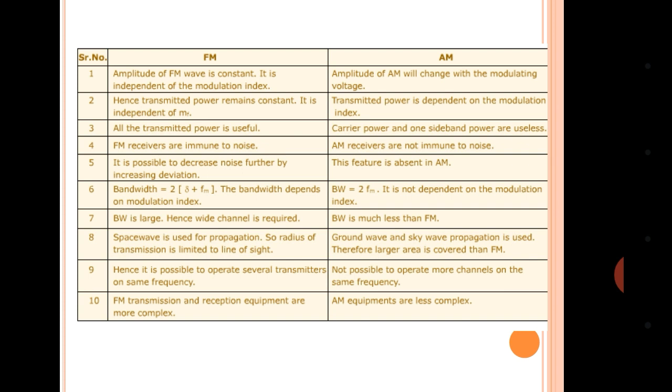Bandwidth is large in FM, hence wide channels are required. In AM, bandwidth is much less than FM. In AM, bandwidth is quite less, but in FM it is infinite. Space waves are used for propagation in FM, so the radius of transmission is limited to line of sight. Ground wave and sky wave propagation are used in AM, therefore larger areas can be covered than FM. In FM, it is possible to operate several transmitters on the same frequency. In AM, it is not possible to operate more channels on the same frequency.